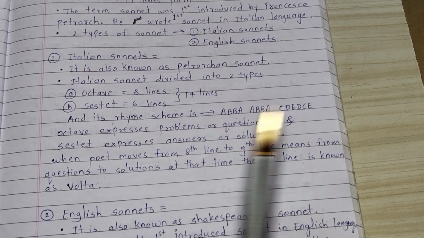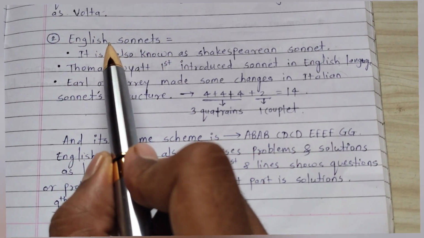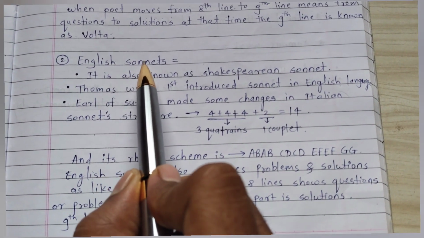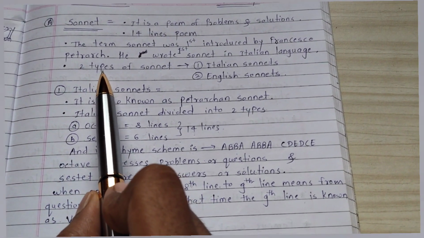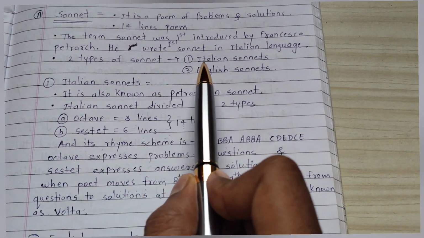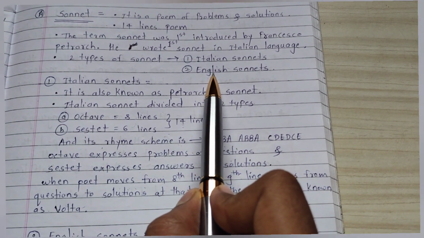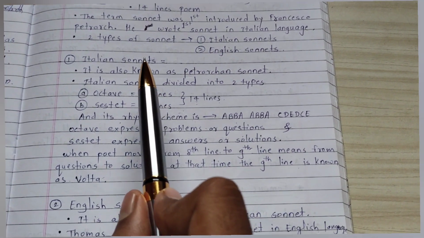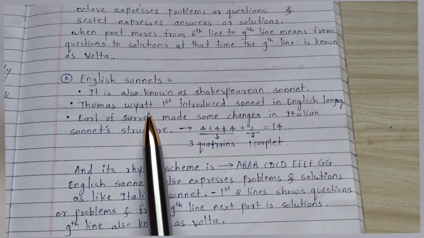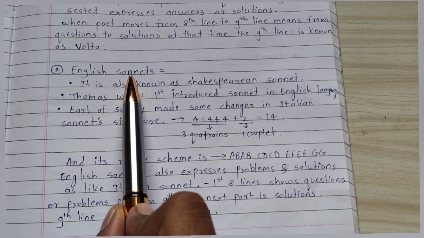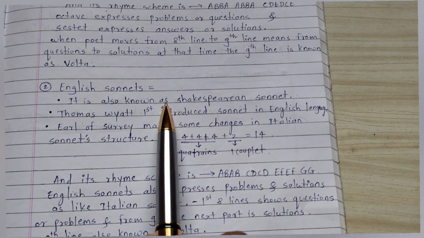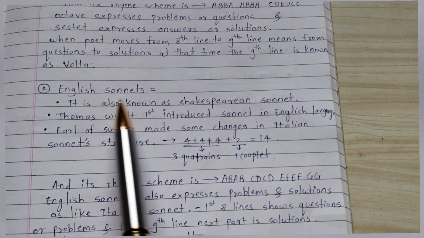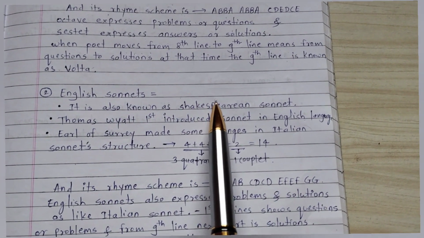Is it clear? So now we are going to discuss English sonnet. We have already discussed that there are mainly two types of sonnet. First one is Italian, second one is English. We have just discussed Italian sonnet. Now we are going to discuss English sonnet. English sonnet is also known as Shakespearean sonnet.